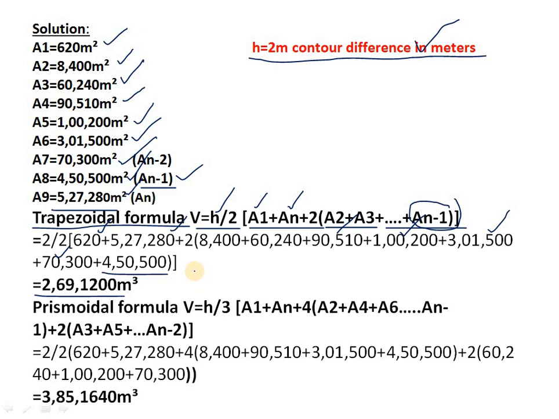How? First of all we have to enter the values which are there in the brackets.